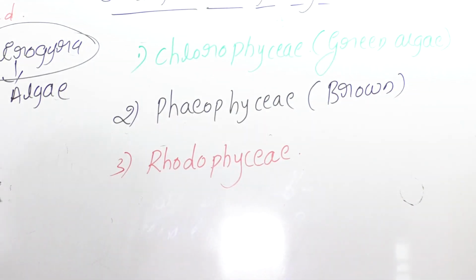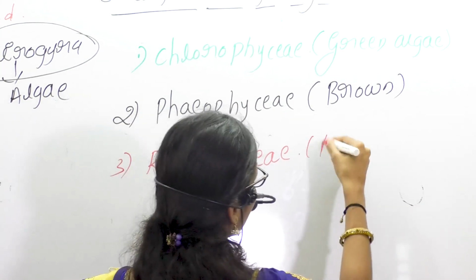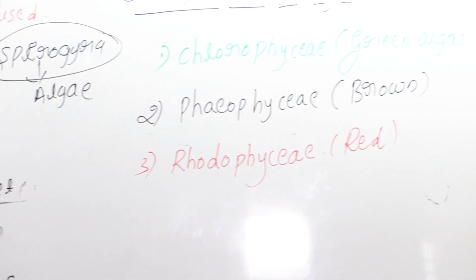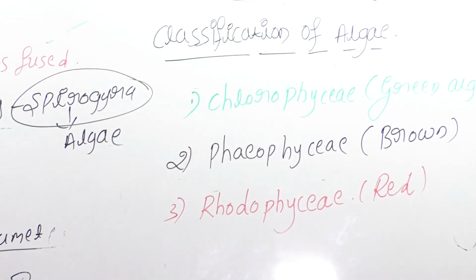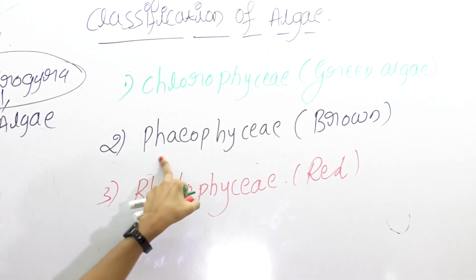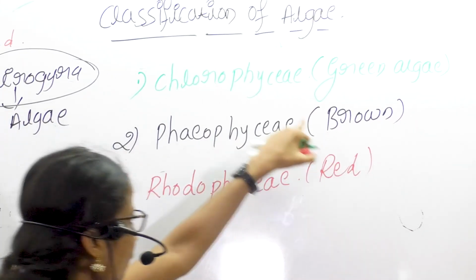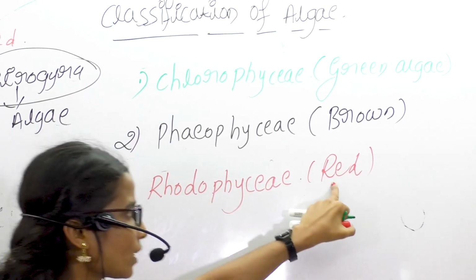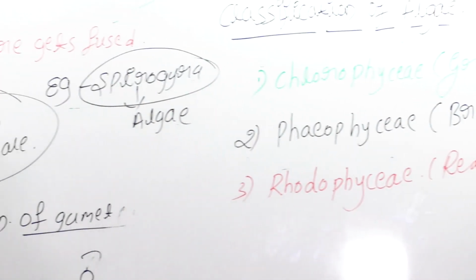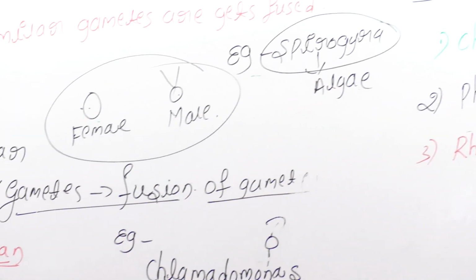Rhodophyceae is commonly called red algae. These are the main classification of algae. So, let us study them one by one.